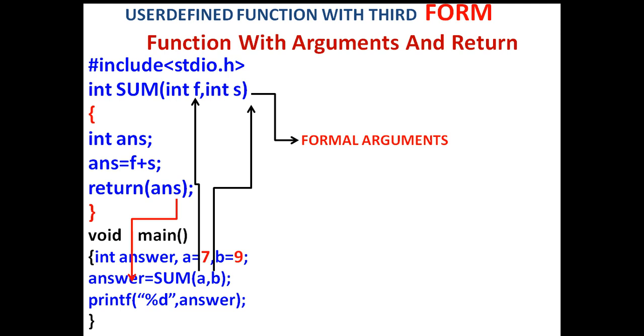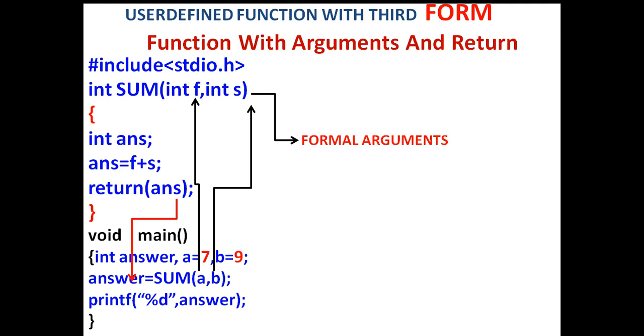When the compiler comes to the main function, it will first declare the variables: answer, a and b. Into the a variable, the compiler will store 7, and into the b variable, it will store 9. Then the compiler will come to the calling statement sum(a, b). The values of a and b will be passed to the called function into the f and s arguments.